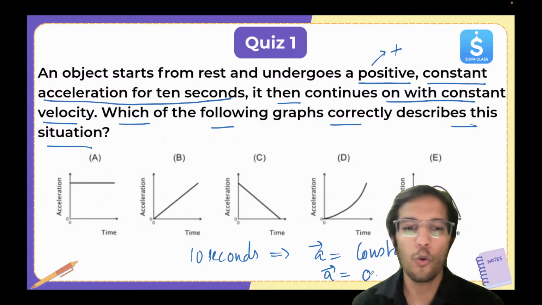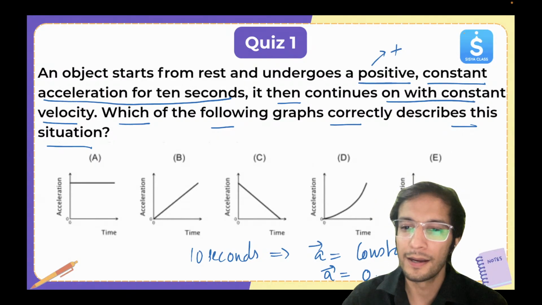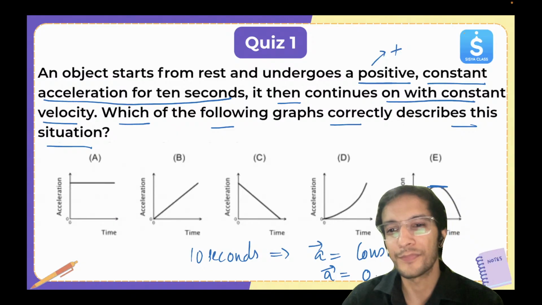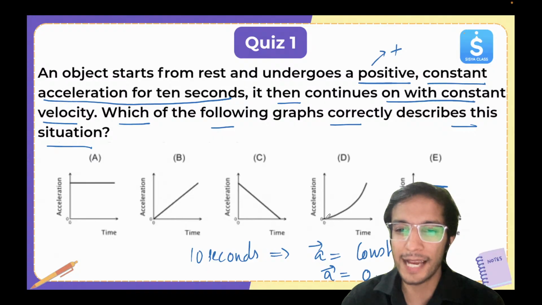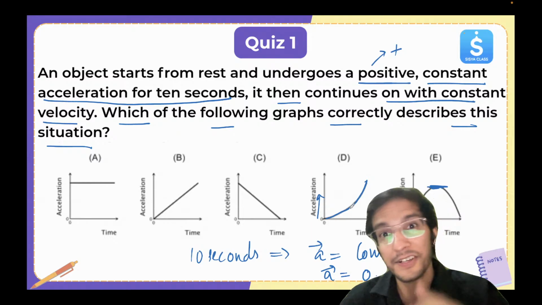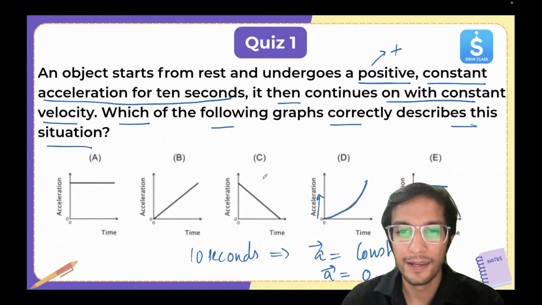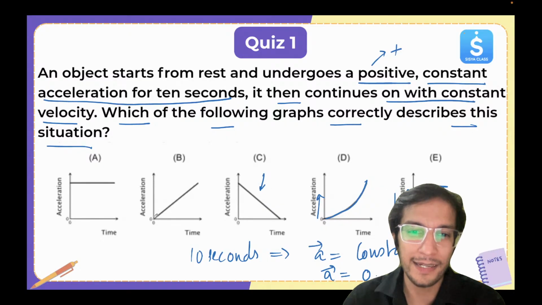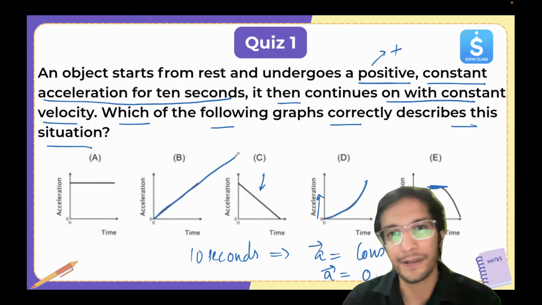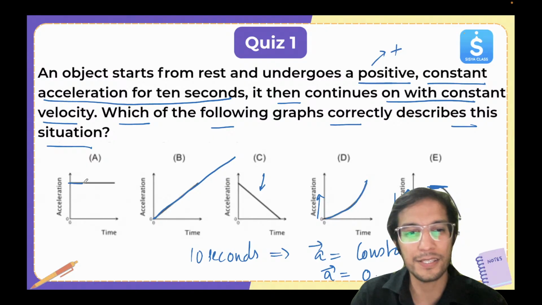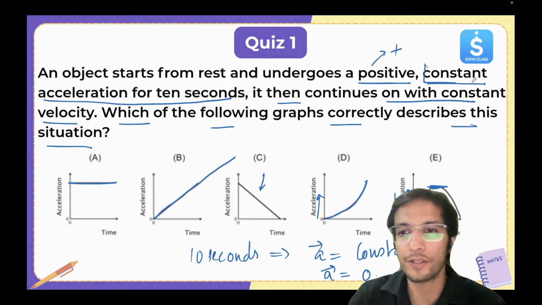Now let's look at the options. In D, the acceleration is increasing, then it starts to decrease. It stays constant for some time and then starts to decrease. Here you can see the acceleration keeps on increasing, changing steeply. Here acceleration is decreasing, not staying constant. Here again acceleration is increasing but at a constant rate. But here the acceleration is staying constant. So that's what we need, constant acceleration.